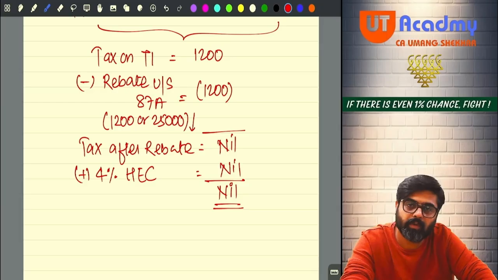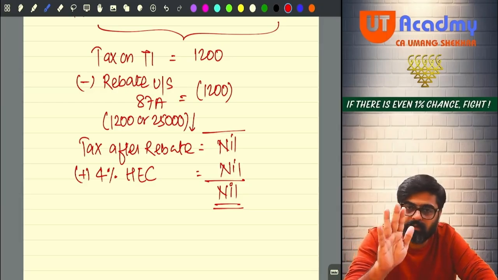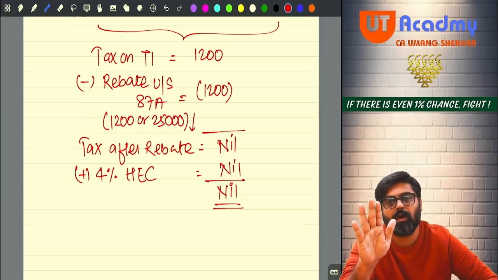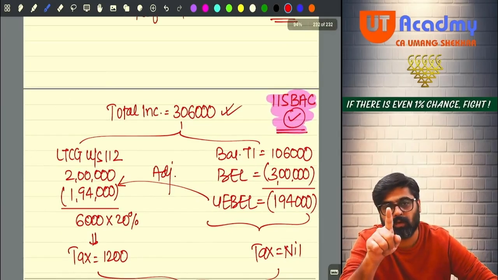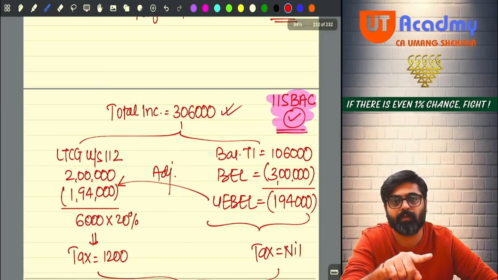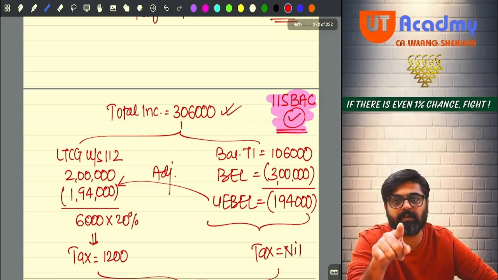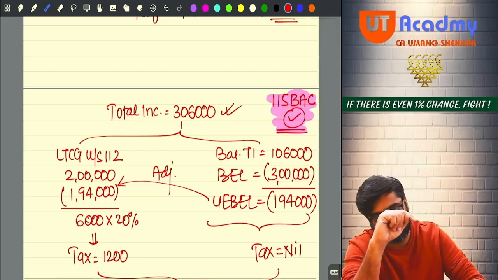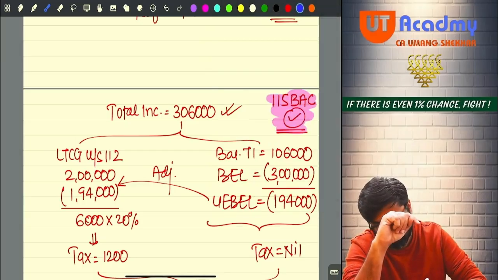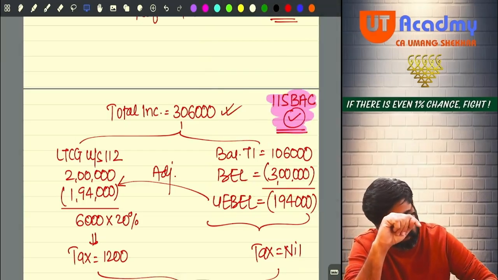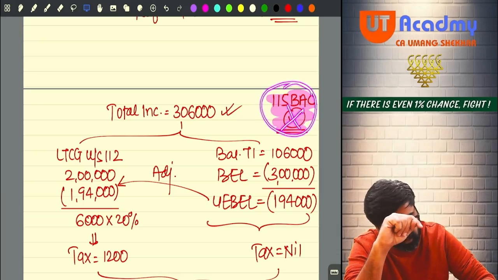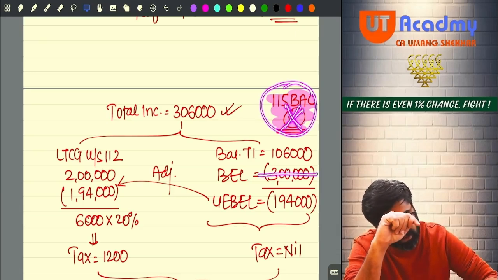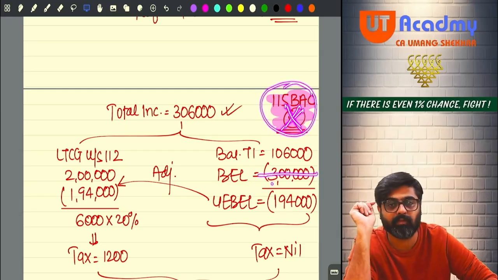Will you be able to do this? Now the same calculation if I do, assuming that 115BAC is not followed. So instead of basic exemption limit 3 lakh, I'll write 2 lakh 50. Here I'll write, if 115BAC is not followed, 2 lakh 50.